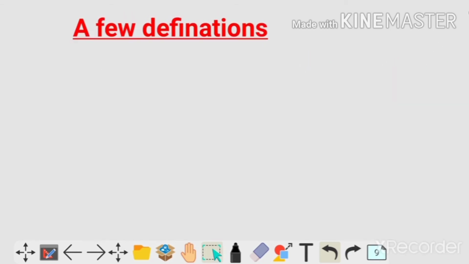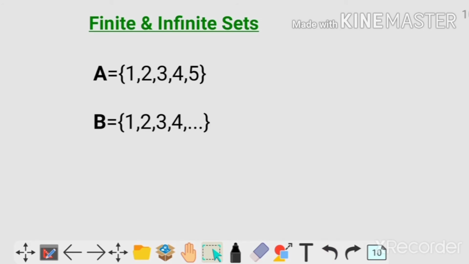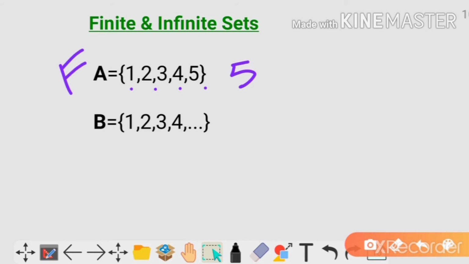Now we'll learn a few definitions about some sets. So first we'll start with finite and infinite set. A finite set is that set which contains either no element or a definite number of elements. So if I look at A, it contains 1, 2, 3, 4, 5. That means 5 elements. So the number of elements is finite here. So the set will be finite. But if we look at B, it contains 1, 2, 3, 4 and so on. So the number of elements of B is infinite. So here B is an infinite set.